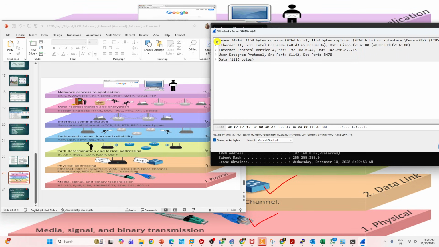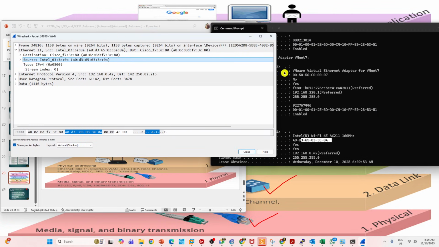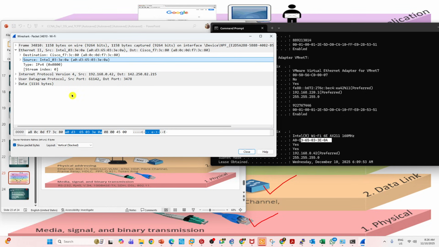Now this layer 1 is protected with layer 2. In the Ethernet layer, what are the two important fields? Source MAC and destination MAC. Source is my computer MAC address. Is it matched? Yes, the source MAC address matches. And the destination MAC address is my Cisco router. That is okay. But the source MAC address is matched with my computer MAC address, right? Yes or no? Okay.